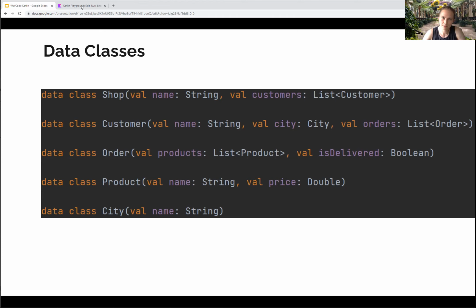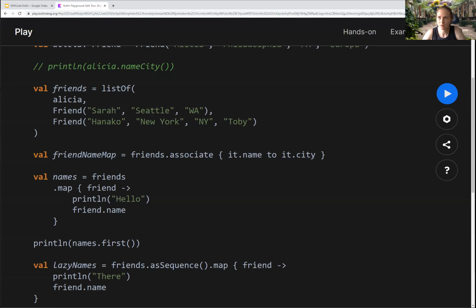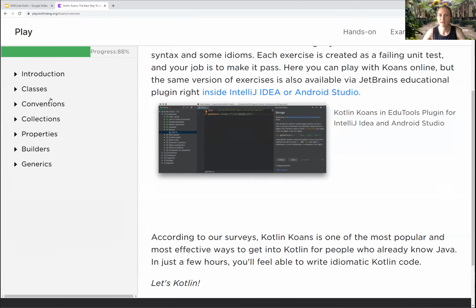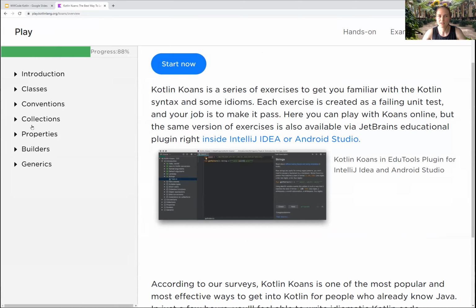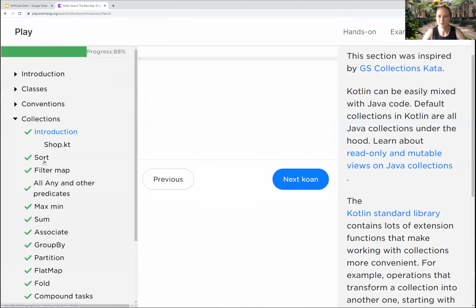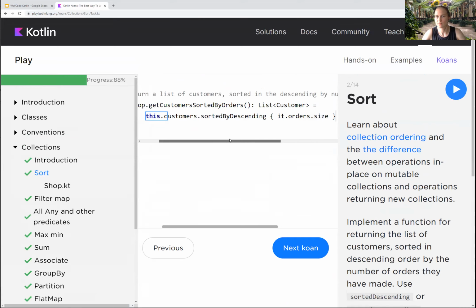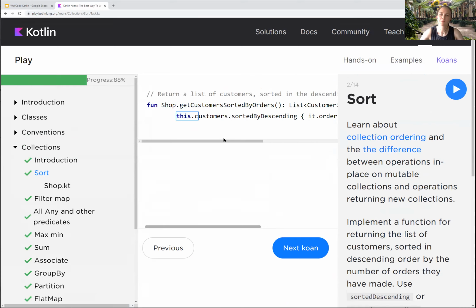Now let's briefly look at koans. Koans are an exercise to learn Kotlin if you already know Java. And they are little puzzles. So this is the collections one. There's little puzzles, you can see I did these, that say, sort by descending. And this is the solution I wrote. And it helps you go through the examples.